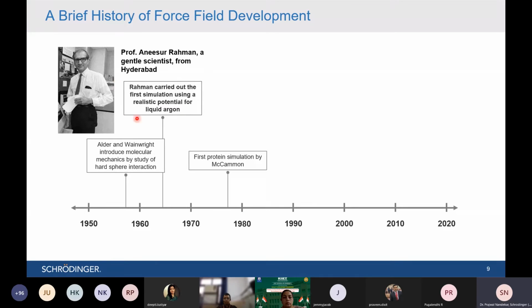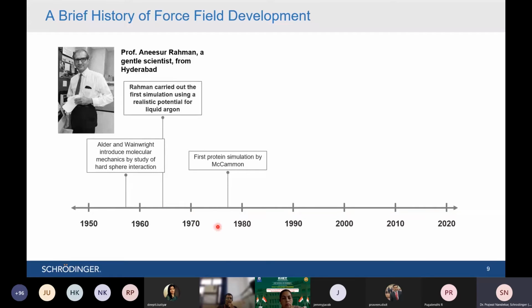He did his MD simulations on liquid argon in the mid 60s, but afterwards, because it was possible to do MD simulations with the help of the concept of molecular mechanics and force field, scientists started working more and more on it to implement the same methodology to study protein systems and biological systems.